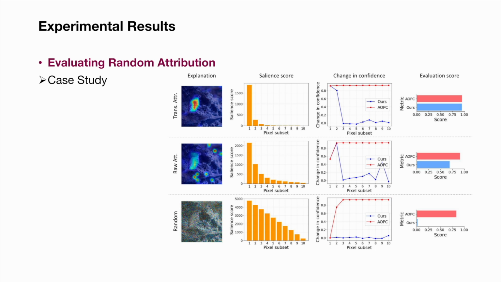Recognizing the potential shortages of current metrics in assessing faithfulness, we conduct a critical examination to further demonstrate their limitations. We test the performance of random attribution as an explanation method, where salience scores are randomly assigned to pixels based on uniform distribution. An ideal faithfulness metric should return a distinct score on random attribution, setting a baseline to indicate a complete absence of faithfulness. We present a case study to compare the behavior of SaCo and AOPC, as indicated by their evaluation scores. SaCo effectively distinguished between meaningful explanations and random attribution, highlighting its ability to set a robust benchmark for faithfulness.